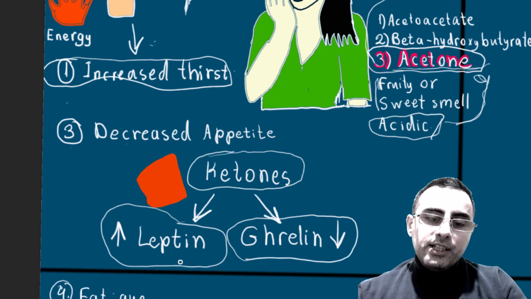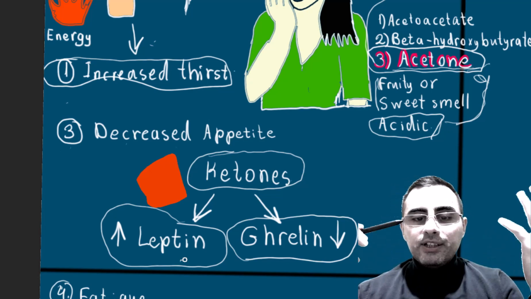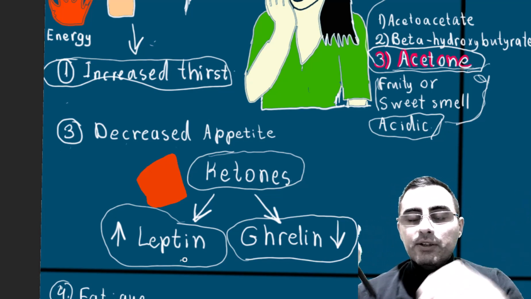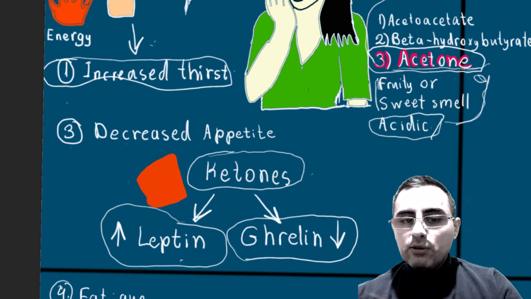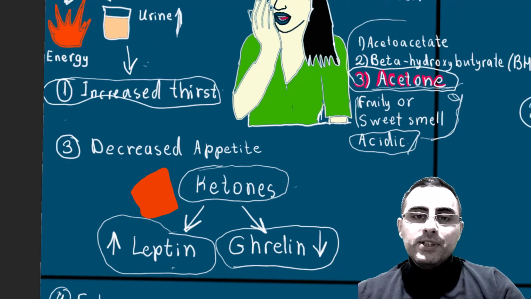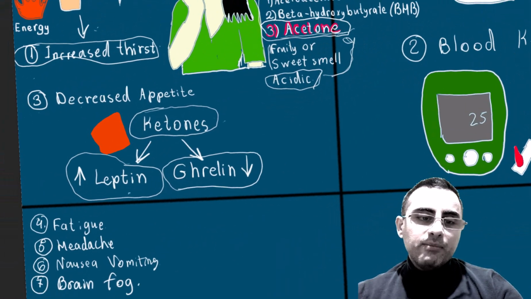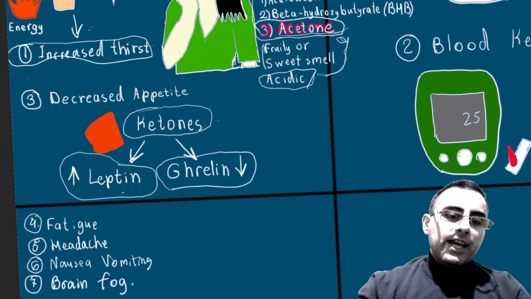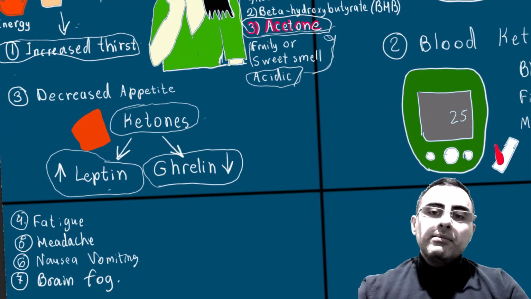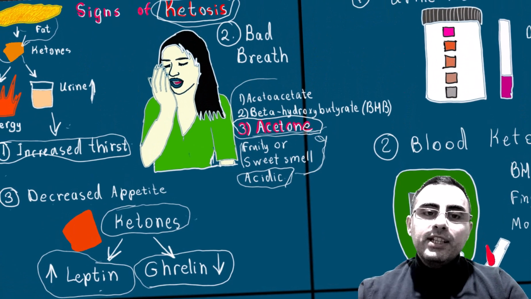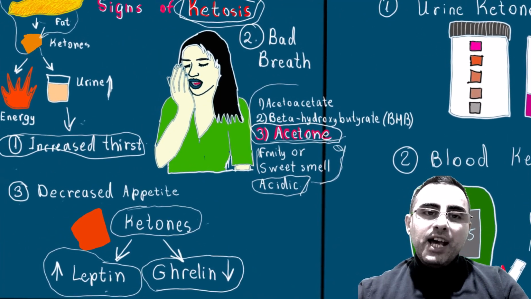And leptin is called the satiety hormone, so it increases satiety level and decreases hunger. So ketones decrease appetite. That's also an important feature. Other signs and symptoms include headache, nausea, sometimes vomiting, weakness, fatigue, but these symptoms will go away as we adapt to the ketotic state.